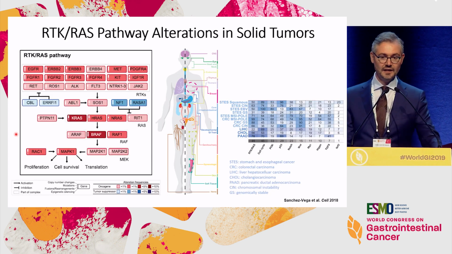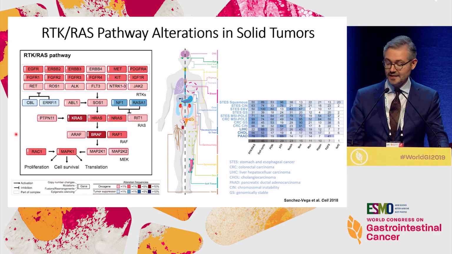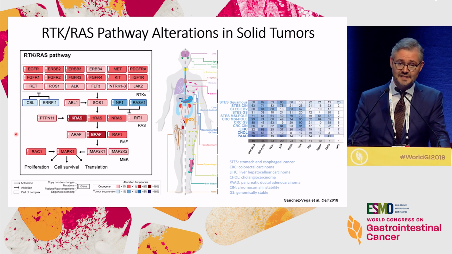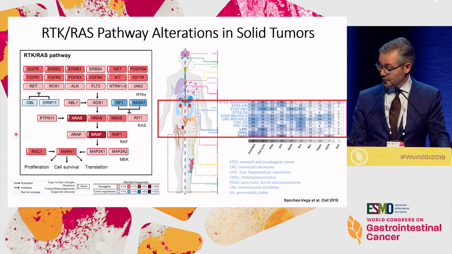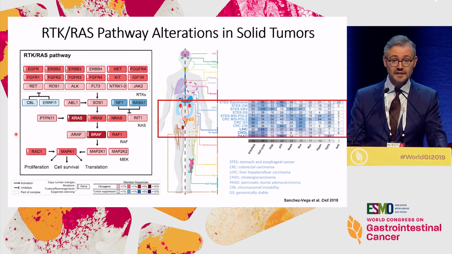If you think about altered pathways in cancer, we know very well that the receptor tyrosine kinase RAS pathway is one of the most altered in human tumors, as you can see in this nice analysis from the TCGA initiative. This is the case also in gastrointestinal cancer.